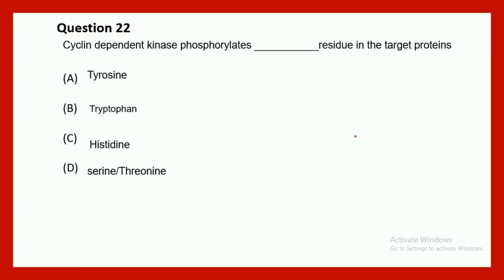Question 22 says, cyclin dependent kinase phosphorylates dashed residue of the target protein. This particular question is asked in many exams many times. So let me remind you again, cyclin dependent kinases are actually serine threonine kinases. They are kinases in nature, they phosphorylate protein, and they phosphorylate protein in the serine threonine residues because they are serine threonine kinases.